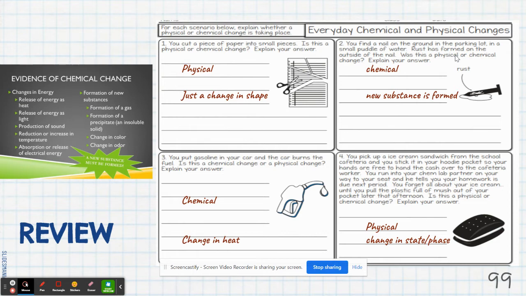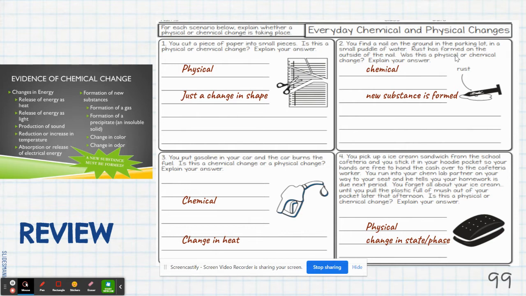You get an ice cream sandwich from the school cafeteria. I don't think our school cafeteria sells those, but that sounds good. And you stick it in your hoodie pocket so your hands are free to hand cash over to the cafeteria worker. Must be a different kind of school that runs on cash.